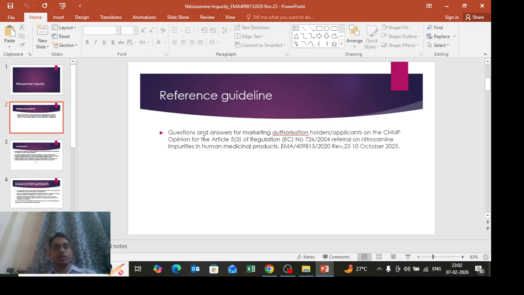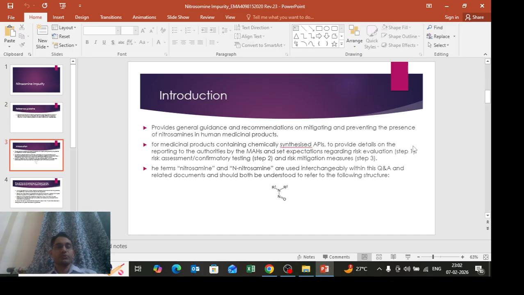These are the reference guidelines for nitrosamine impurity. These are the questions and answers for marketing authorization holders and applicants on the CHMP opinion of the Article 5(3) regulation EC No 726/2004 on the nitrosamine impurities in human medicinal products. That is EMA/409815/2020, revision 23, 10 October 2025.